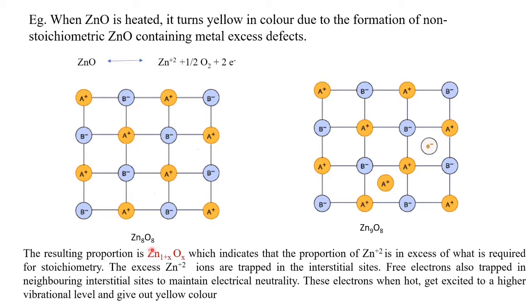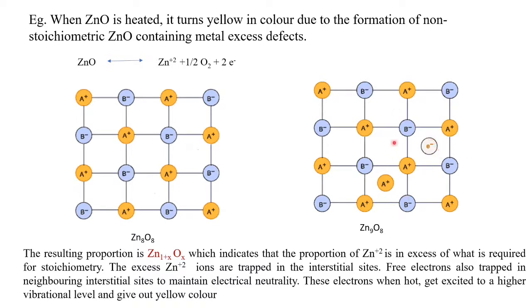When it is heated, some of the zinc oxide dissociates as Zn2+ and half O2 plus 2 electrons. This Zn2+ will be trapped inside the crystal lattice, and the O2- forms half O2, so oxygen is lost from the crystal lattice, and the 2 electrons will also be trapped in the interstitial site.